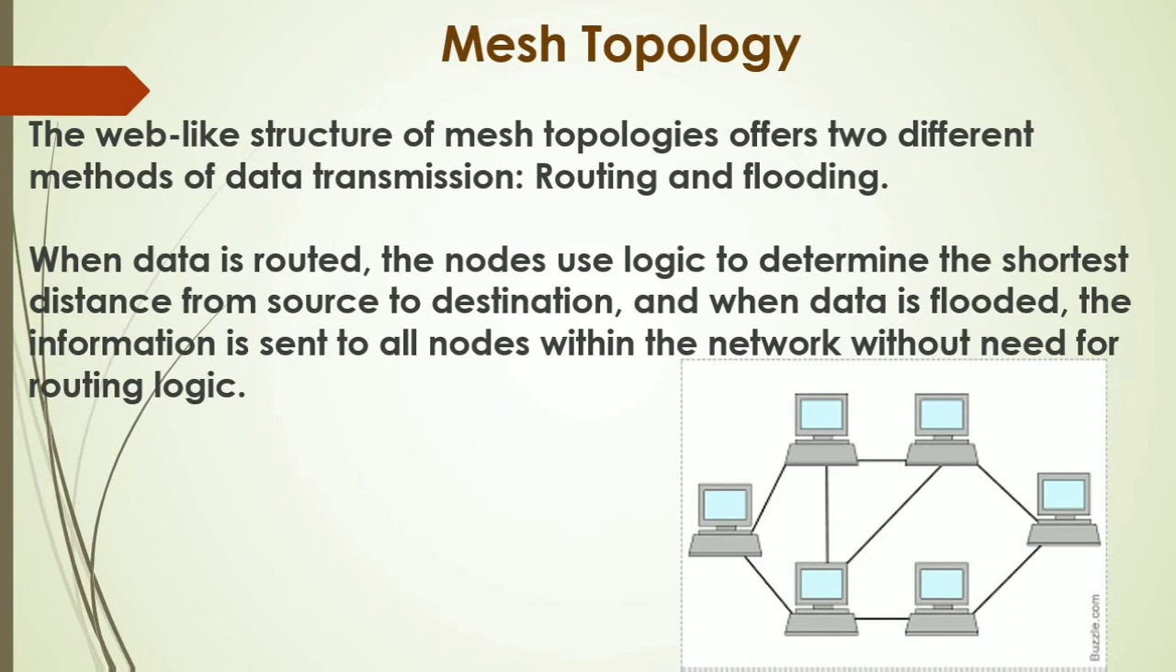And when data is flooded, the information is sent to all nodes within the network. Flooded means broadcast. When we want to broadcast the information, data is sent to all the nodes within the network and there is no need to apply any routing logic.